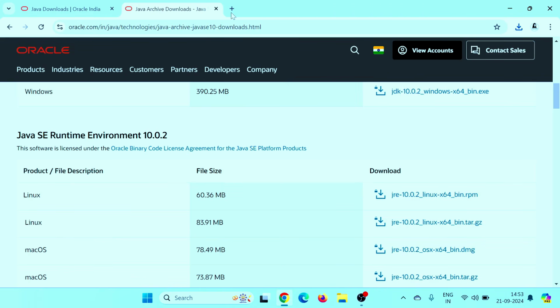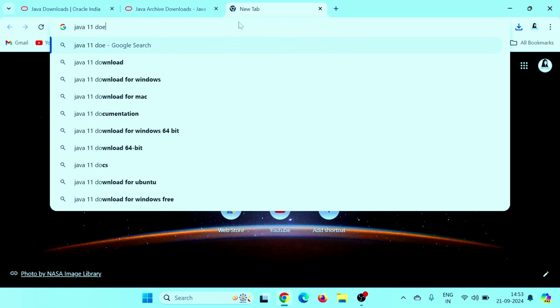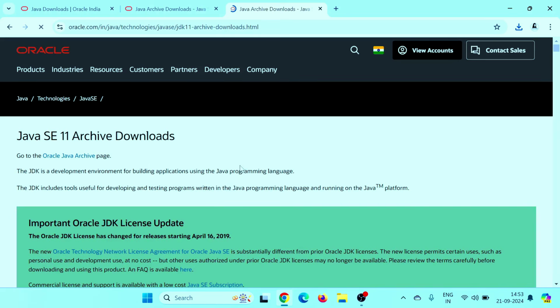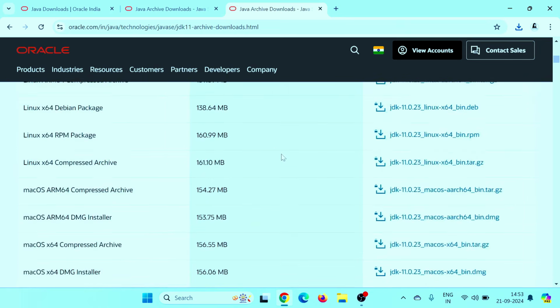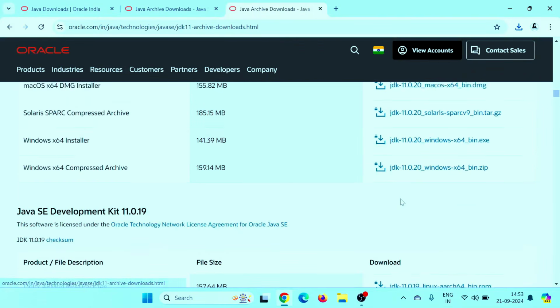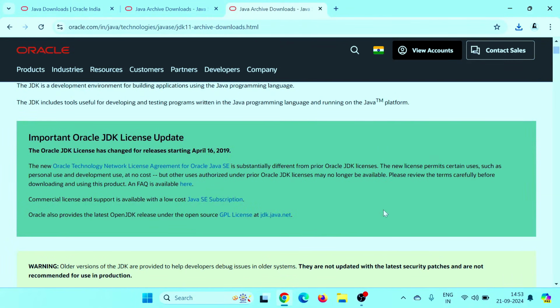If you go for the Java 11 download, there is only JDK. There is no separate JRE they provide. Although they provide a jlink tool that you can use to create your custom JRE, if you want to use JRE, you have to download the JDK.